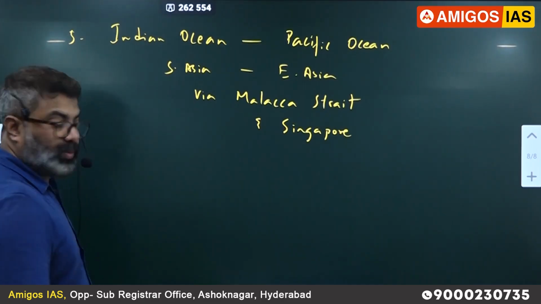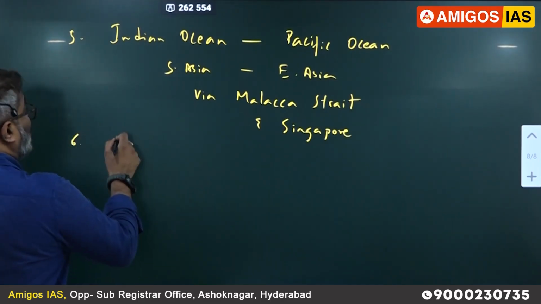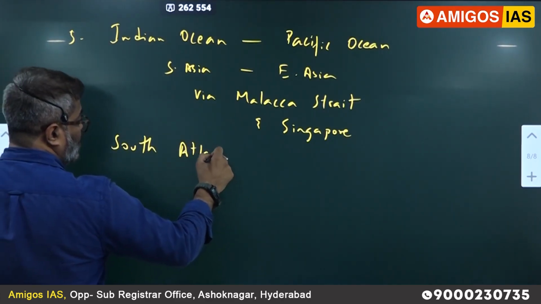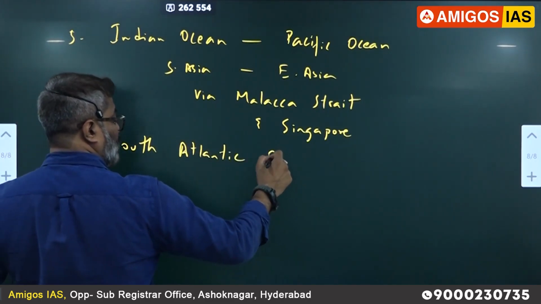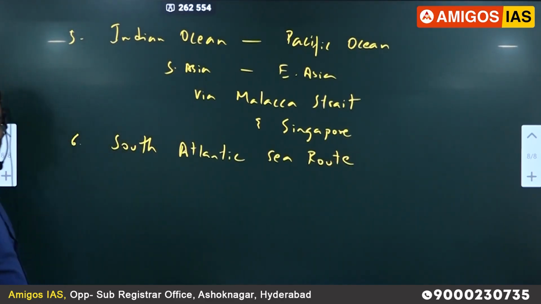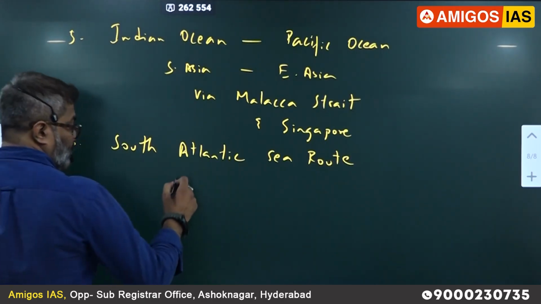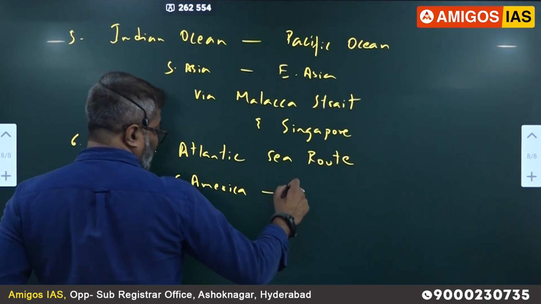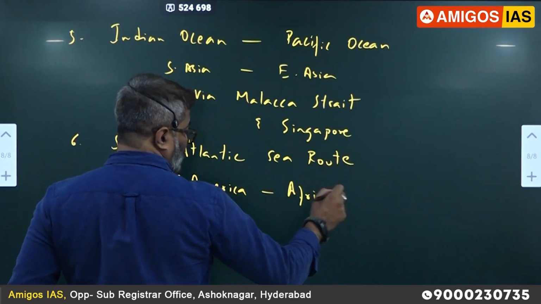Sixth one, last one, please write. South Atlantic sea route, between Africa and South America. Between South America and Africa. Why is it not that busy?